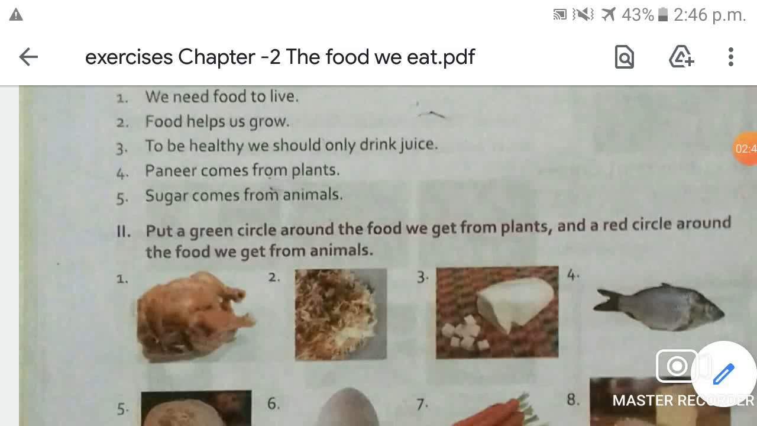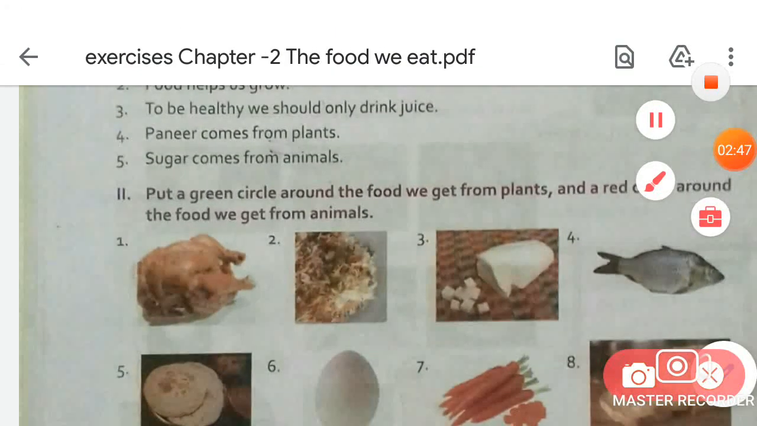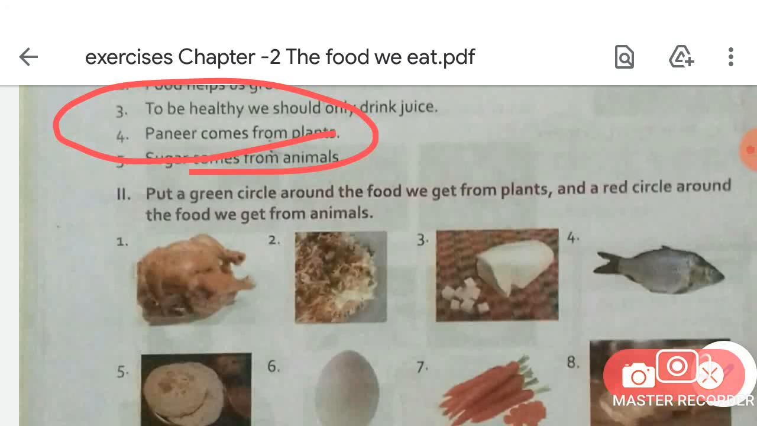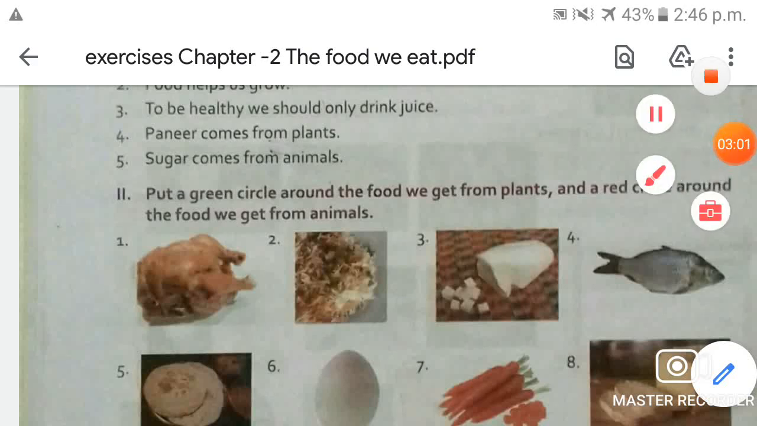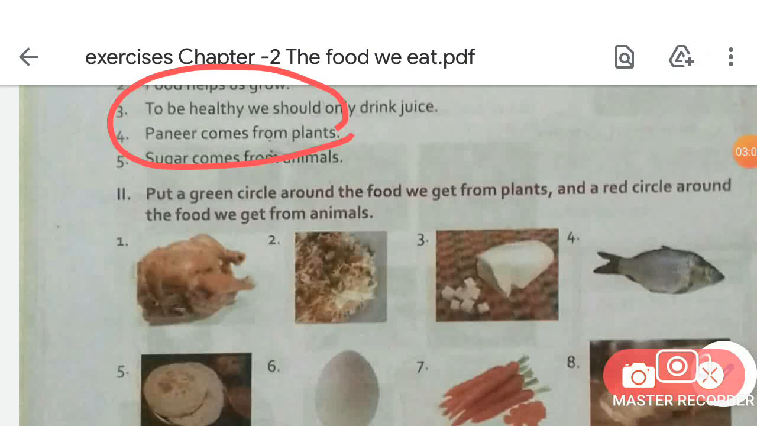The next sentence is: paneer comes from plants. Is it true or false? So students, have you ever seen anyone pluck paneer from plants, or paneer growing on plants? No, it's a false sentence, because we all know that paneer is a product of milk, and we get milk from animals like cow, buffalo, etc. So what will you write here? You have to write F over here.